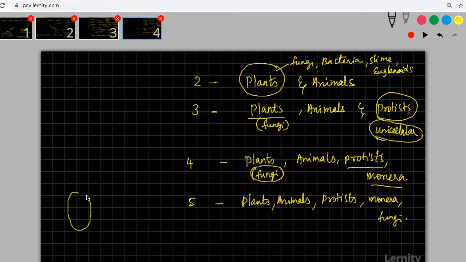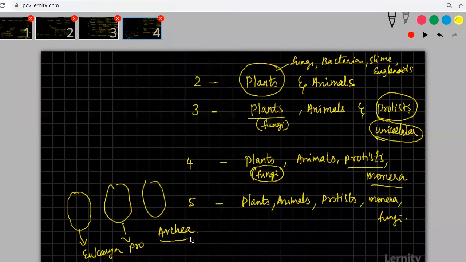You have that Carl Woese thing that we studied. This guy started studying eukarya, prokarya, and then archaea. If you want a sixth kingdom to be separated out, it will come out of archaea only.